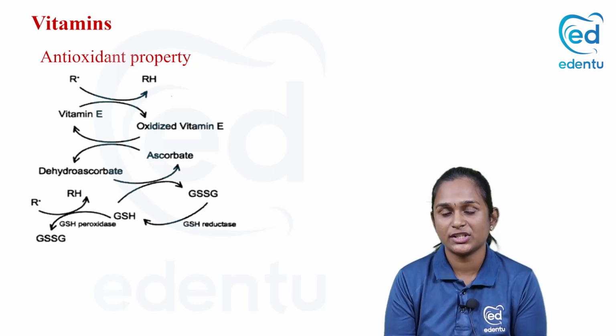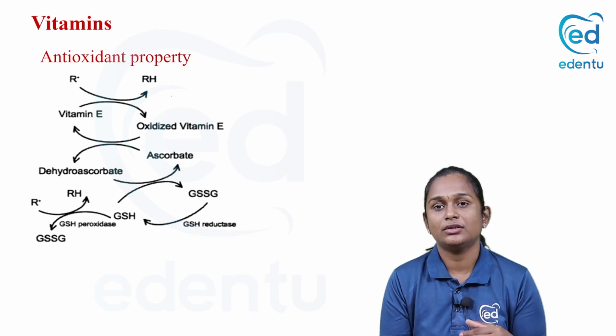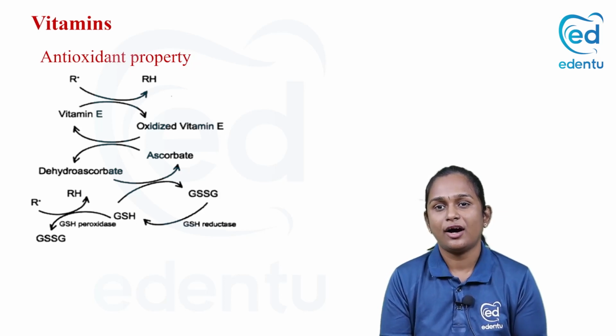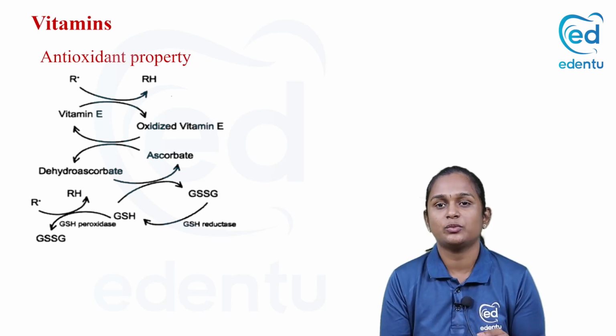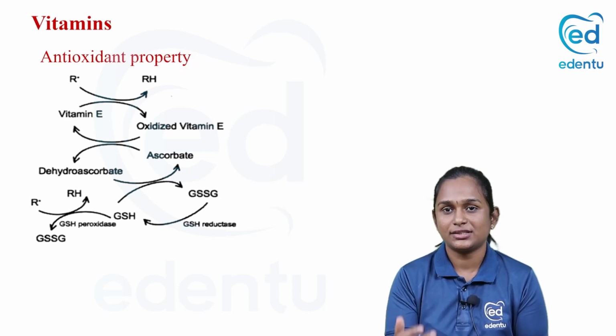What about the antioxidant property? While discussing vitamin E, we saw the cycle, right? How vitamin E and vitamin C help in breaking the chain of lipid peroxidation. Yes, the same picture.